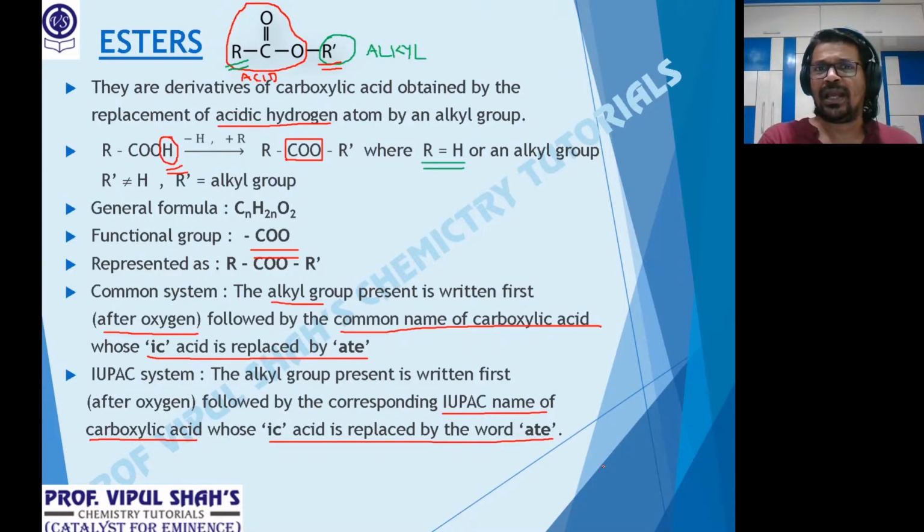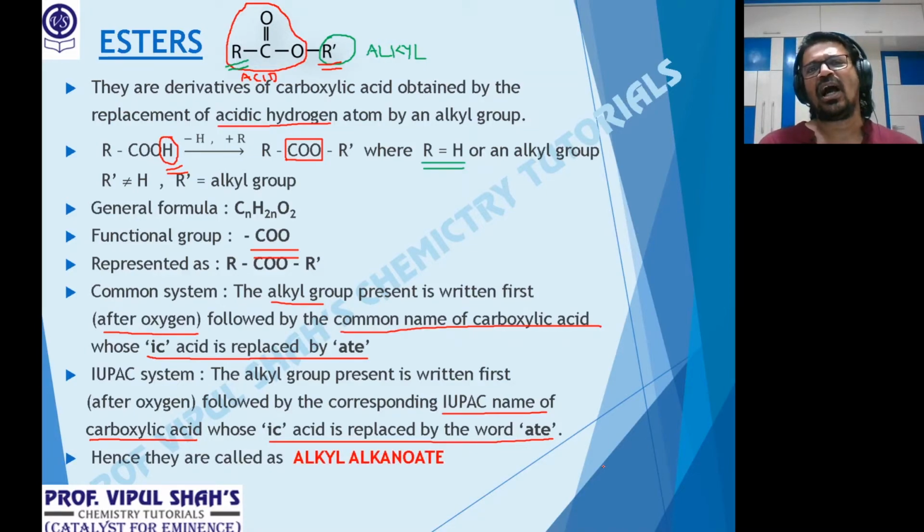For the IUPAC, you will use the IUPAC name of the acid part whose ic acid is replaced by the word ate. So in general, we say esters in the IUPAC are called alkyl, that is whatever comes after oxygen, alkanoate. Why alkanoate? Because acids in the IUPAC are called alkanoic acid. So from alkanoic acid, if you replace ic acid by the word ate, it will become alkanoate.